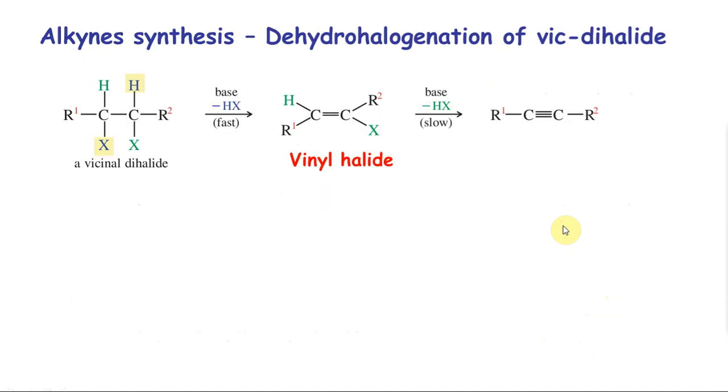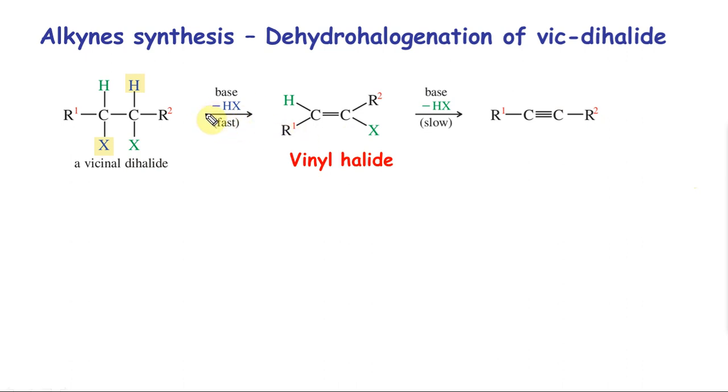Now let's go into synthesis of your alkyne. This is going to be relatively easy because if you did your alkenes, you just have to do it 2 times, many of the reactions. So here if you see, when I have a halide, I can do minus HX and form an alkene. But if I have a dihalide, I can do it 2 times and get an alkyne. Just a few things you want to see here.